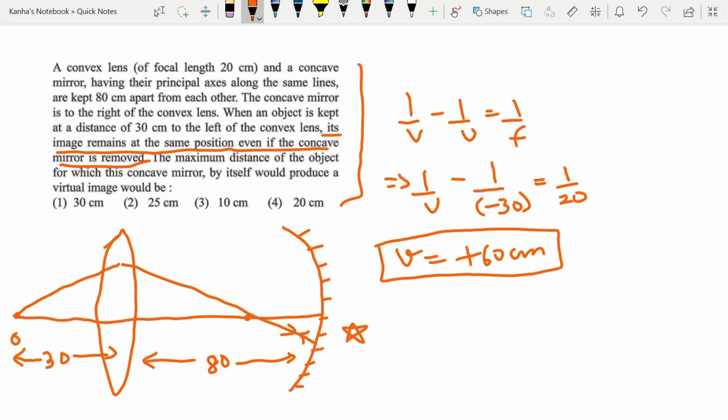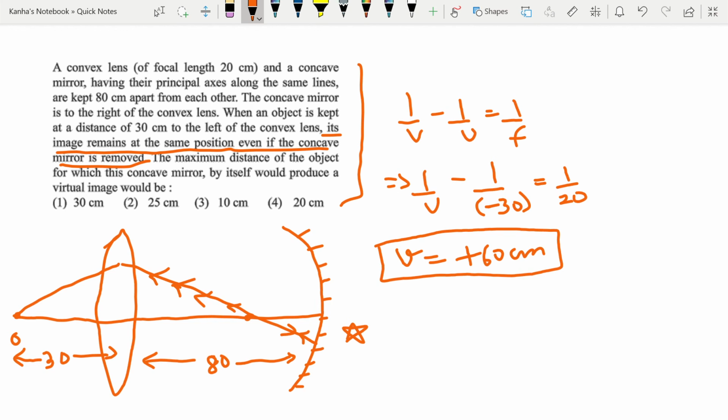So what does it mean? Because they have said that the image remains at the same position even if the concave mirror is removed, that means that the concave mirror is not really changing the path of the light. It's just sending it back along the same path.